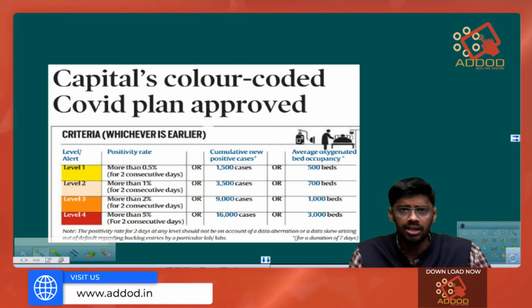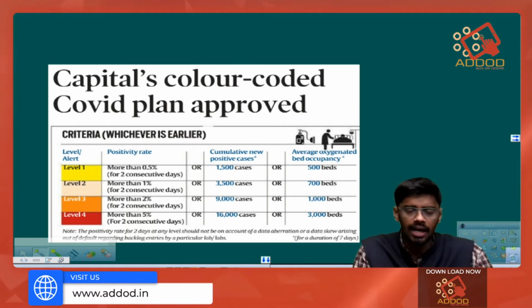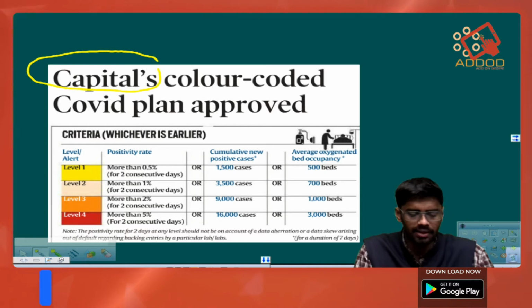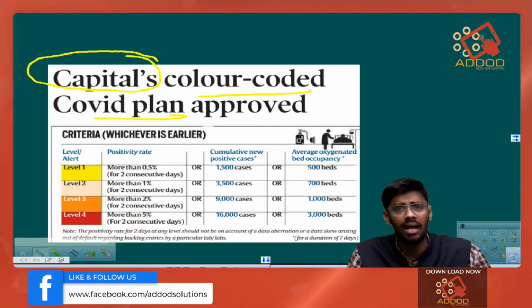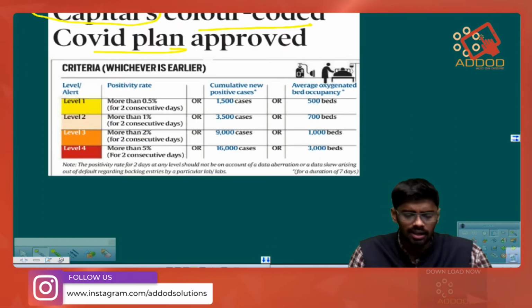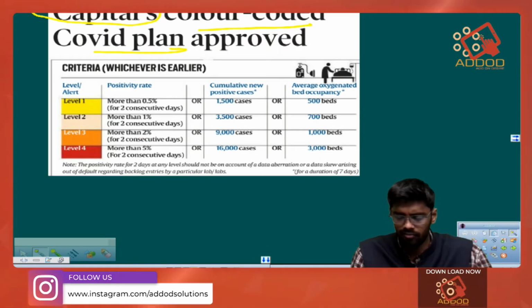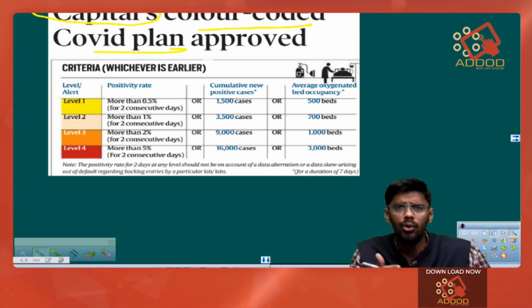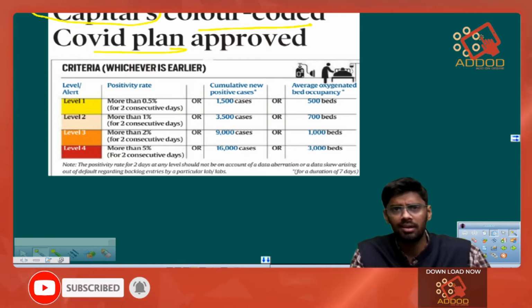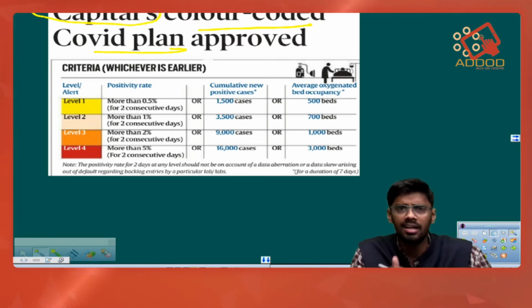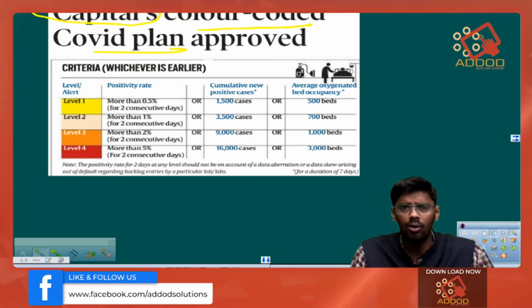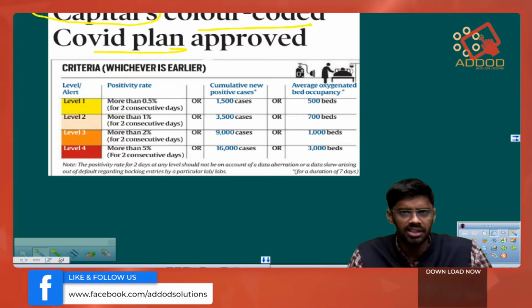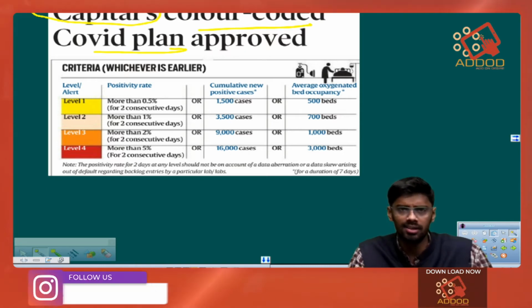Next, we also have an article regarding Delhi, where it is stated that the Indian capital, that is Delhi, has brought out a color-coded COVID plan, which has been approved. So what does this color-coded COVID plan deal with? In India, we have seen how numerous states have sometimes issued regulations restricting people so as to reduce COVID infections, and sometimes we have seen these restrictions being eased by the states when the COVID cases are very few.